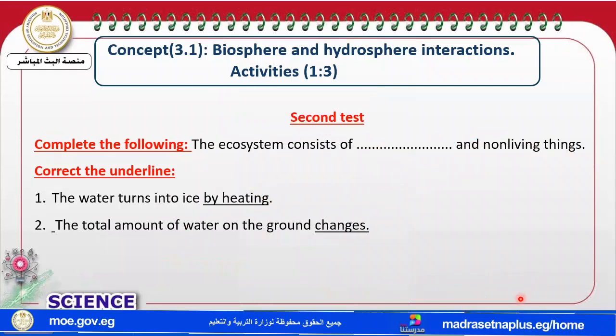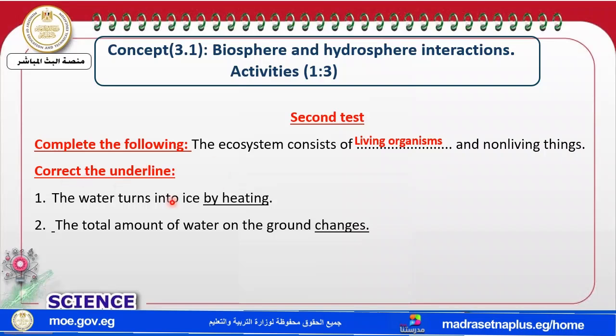My dear student, complete the following: the ecosystem consists of what? That's from grade 4, my dear student. An ecosystem consists of living organisms and non-living things that interact with each other. And this year we studied, inshallah, how they interact with each other.